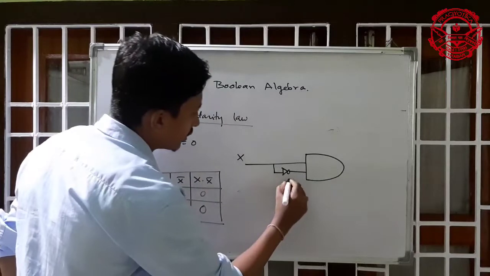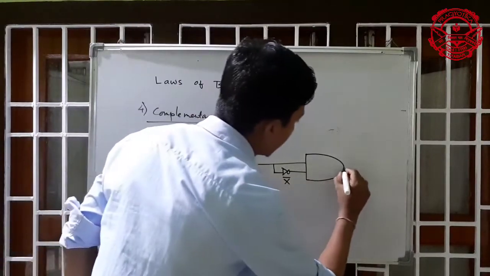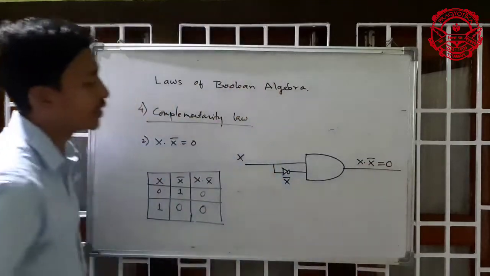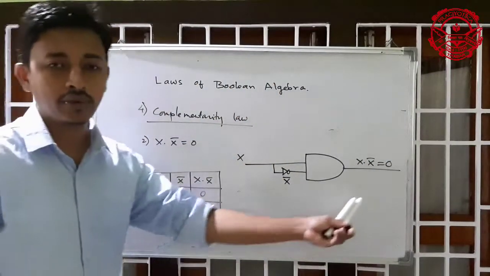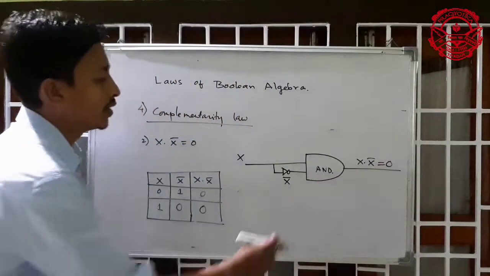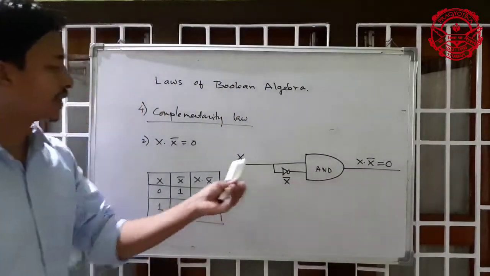X dot x bar is always 0, and the symbol of this is the AND operator.